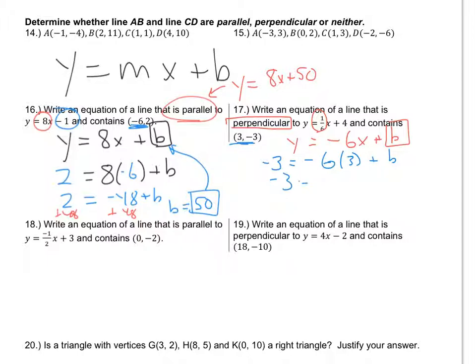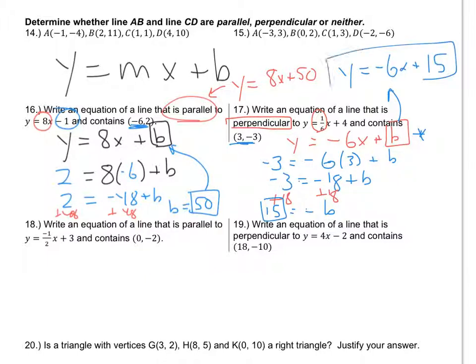And the same procedure follows. We substitute in negative 3 for y from the given point. Negative 6 times the positive 3, there's your x value, and then plus b. Negative 3 equals negative 18 plus b. Shift that to the other side again by adding 18. We end up with an answer of b equals, well, that'd be 15. So now we can write the full equation. Go back to the beginning here and insert the number 15 for b. So that final answer will be y equals negative 6x plus 15. And that is your answer for number 17.